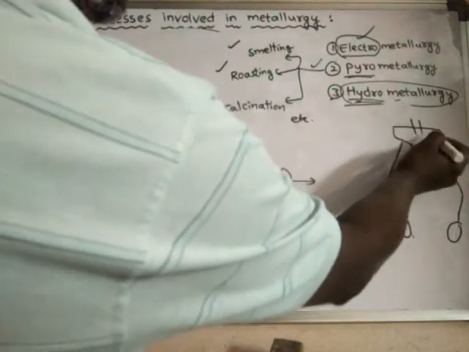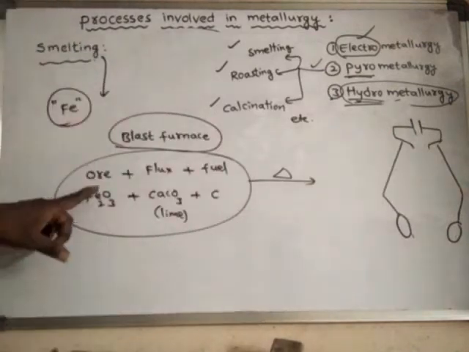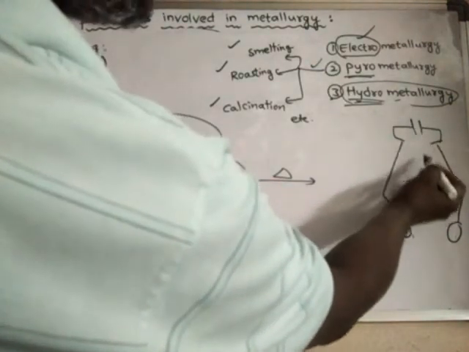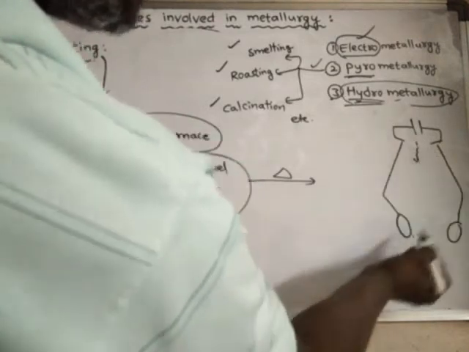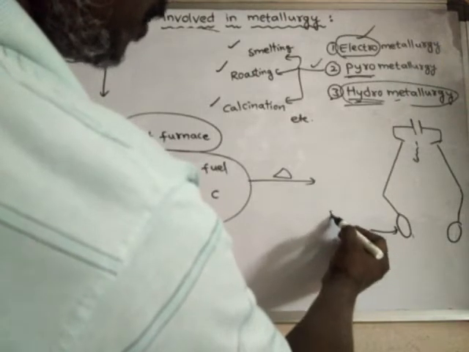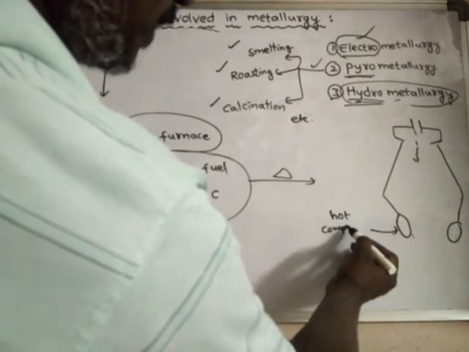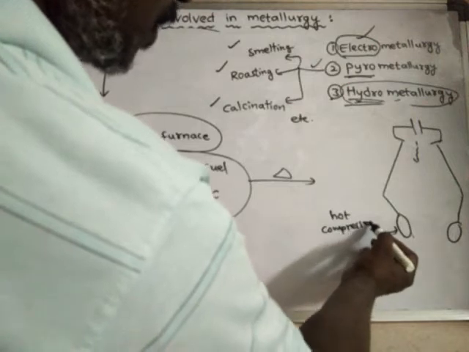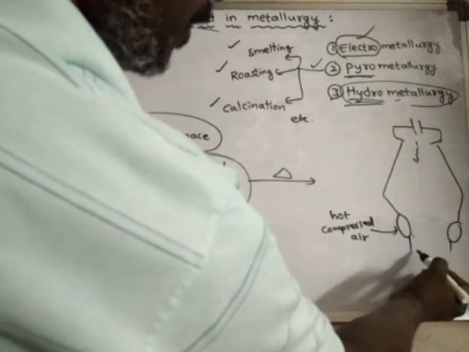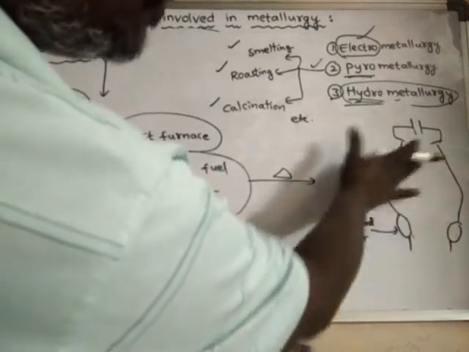So from the top a mixture of ore, flux and fuel is introduced into this one. From the bottom very hot, compressed air is introduced. So what happens? This is entirely an empty chamber.